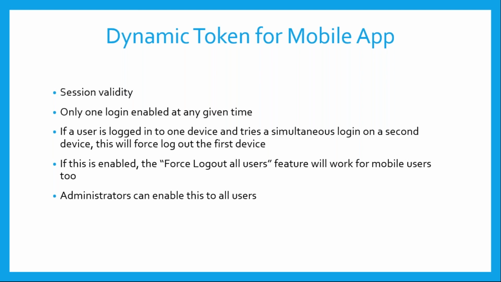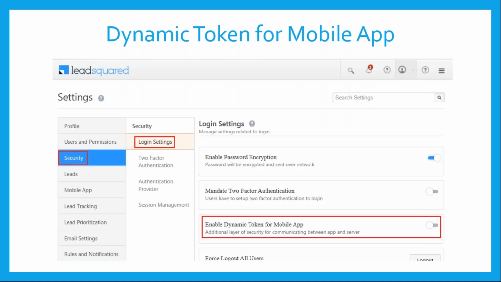And all these settings, like I said, administrator users will be able to enable. And if you need any help beyond that, yes, we are always there to help. You can contact support team, or you can contact your respective account manager. So this is how you enable it. Go to security, login settings, and enable the dynamic token for mobile app.